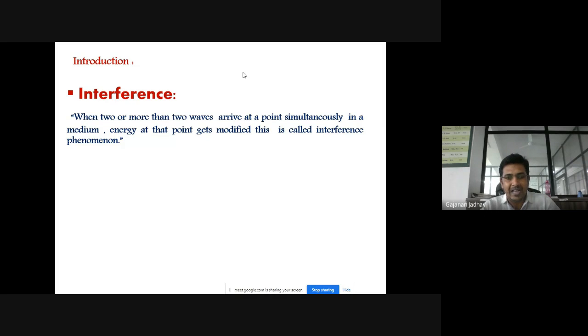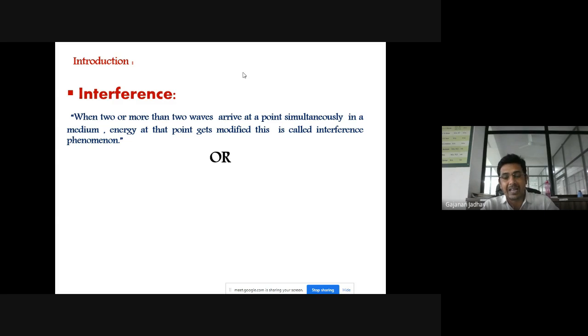What happens? Energy at that particular point gets modified. That means energy changes. Either it will increase or it will decrease, depending upon how they superpose each other. So energy at that point gets modified, and that is what we call the interference phenomenon.